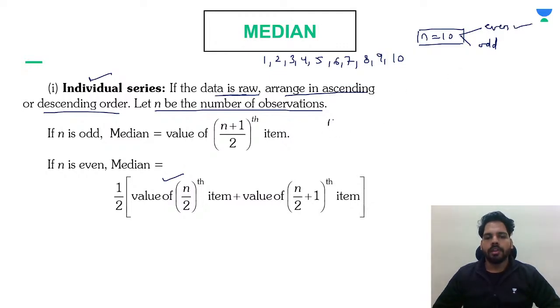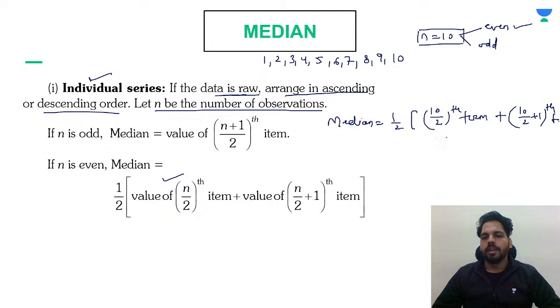To find the median, the median will be equal to half of the n by 2th term plus the n by 2 plus 1th term. That means the 10 by 2th term plus the 10 by 2 plus 1th term, also.